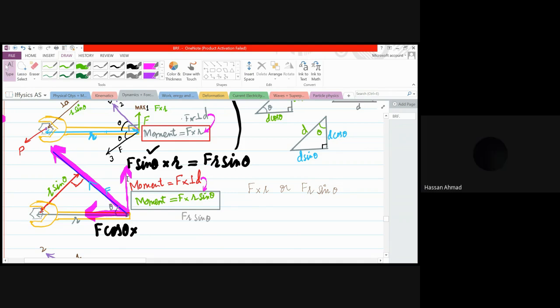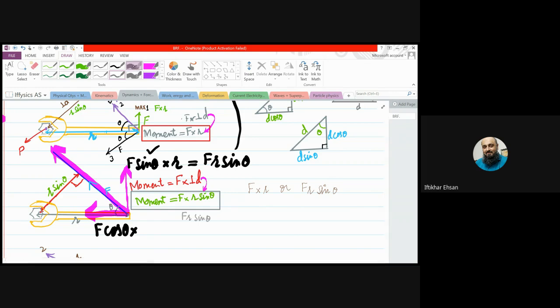Yes, sir. Okay. Now, do you think that this F cos theta will produce any moment or turning? No. Why? Because its direction is passing through the pivot. So it will not create any turning effect. But F sine theta will produce a turning, and its perpendicular distance from the pivot is r.